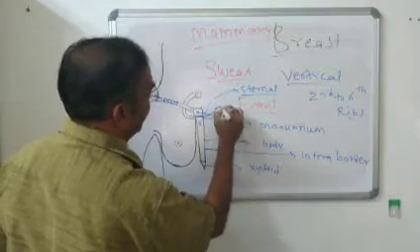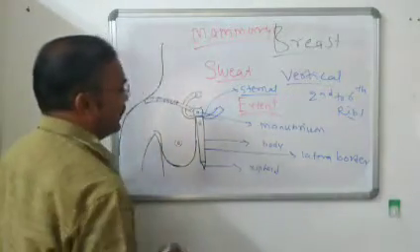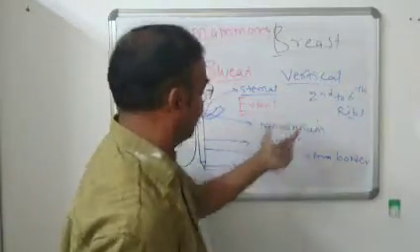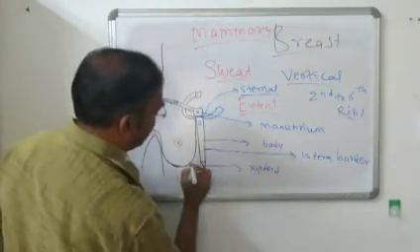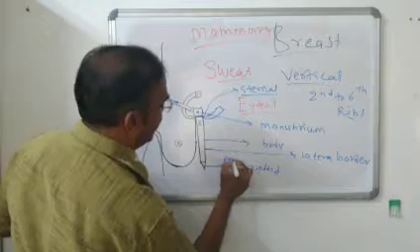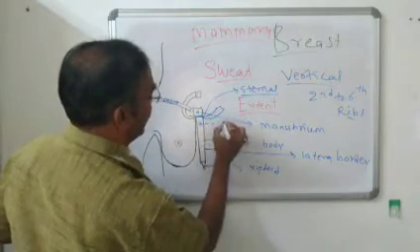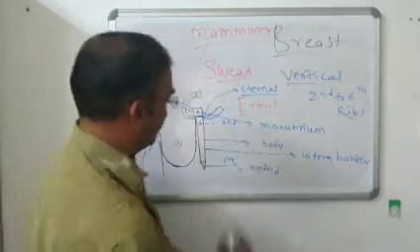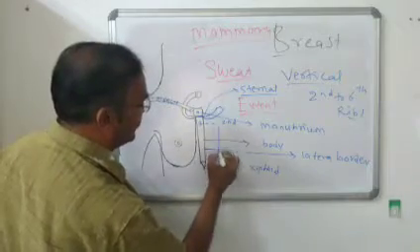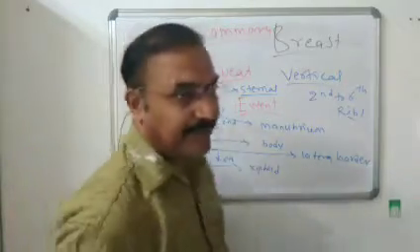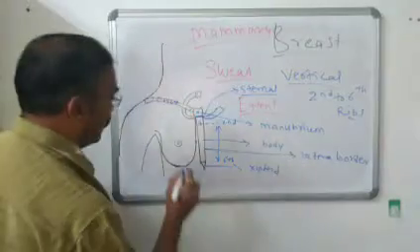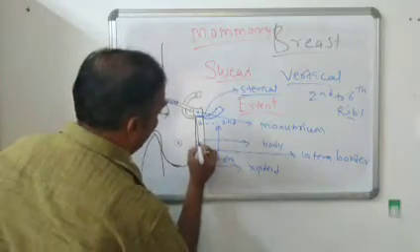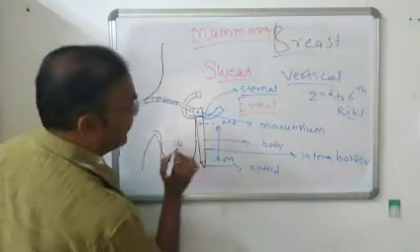ये side से हम लोग निकालेंगे. Second rib यहाँ पर attach होता है. So the vertical extent of the breast is from the second rib to the sixth rib. ये sixth यहाँ पर आएगा और ये यहाँ second आएगा. So this is the vertical extent of the breast. Then it has a horizontal extent also, from the lateral border of the sternum up to the mid axillary line.